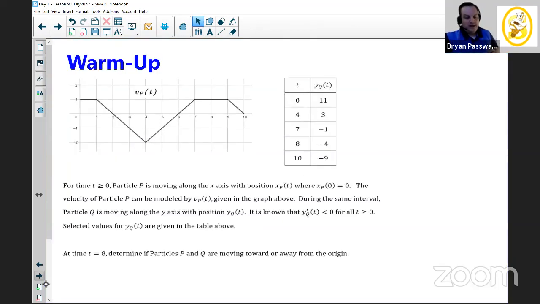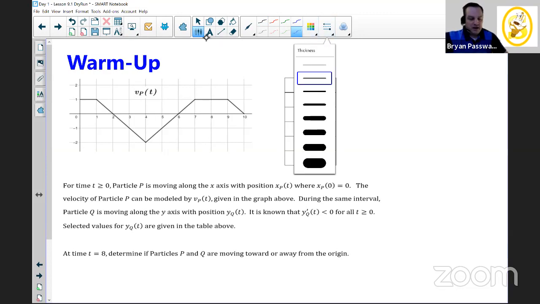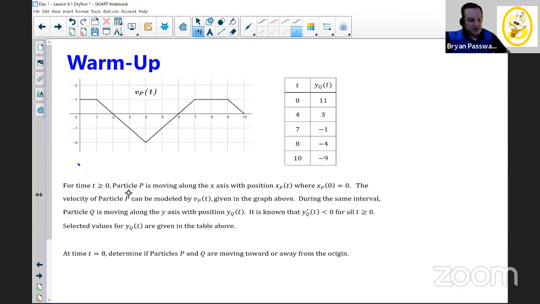So we're going to break this problem down together. I'm going to highlight a couple of pieces of information, which is a really good strategy when you're working through these problems. Number one, we have two different particles. We have particle P, and I'm going to underline that. Particle P is moving along the x-axis. I like to imagine an x-axis here, and particle P is moving along this axis back and forth somewhere. This would be for particle P.